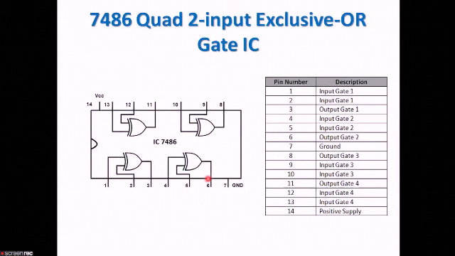And remember one thing: in an IC, always the 7th pin is connected to ground and the 14th pin is connected to VCC. Don't connect 7 to VCC and 14 to ground, or else the IC will be destroyed. So remember these 7 and 14 number pins, which are very important for the lab experiments.